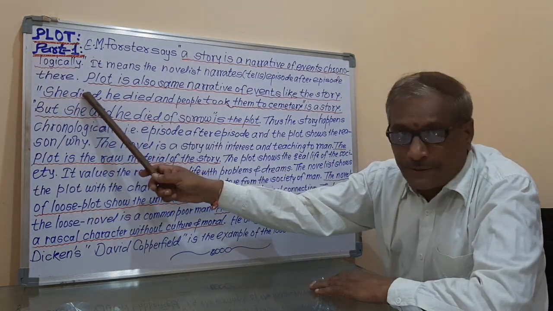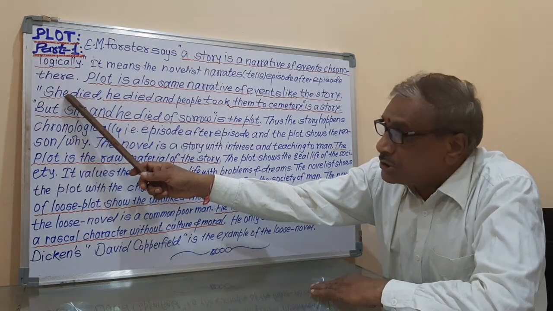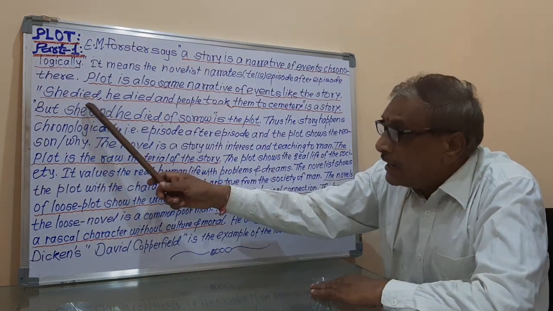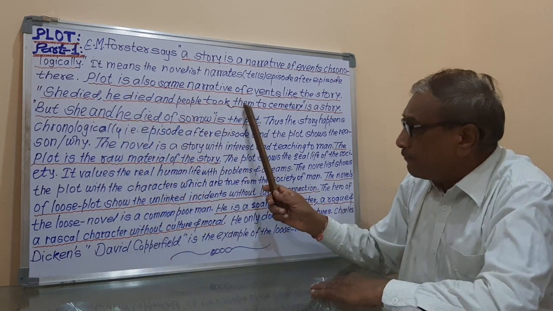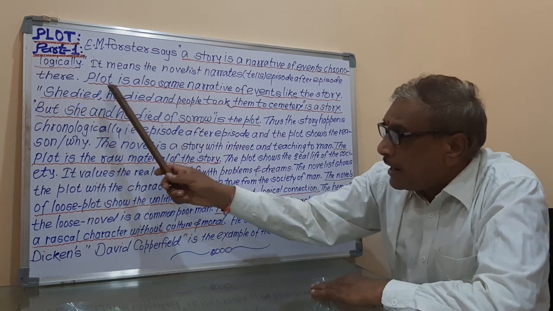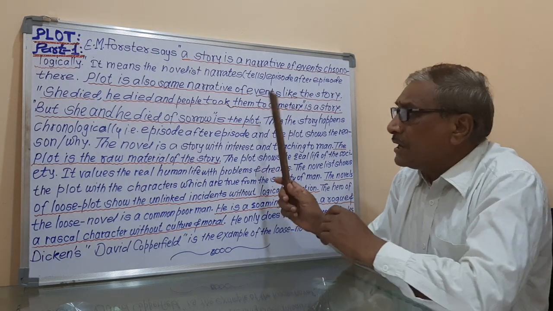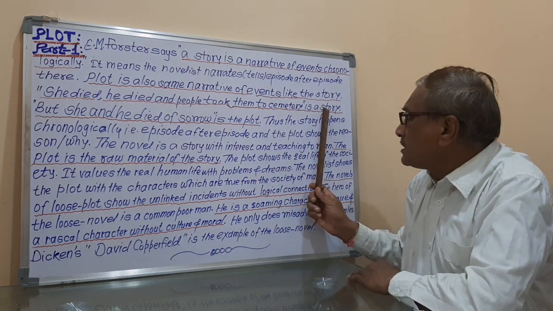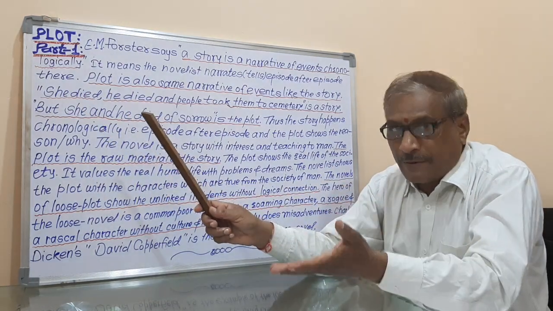At first she died, and then he died, and then people took them. Them means people took her and him to the cemetery. Here this is the story, and this story is happening one by one.